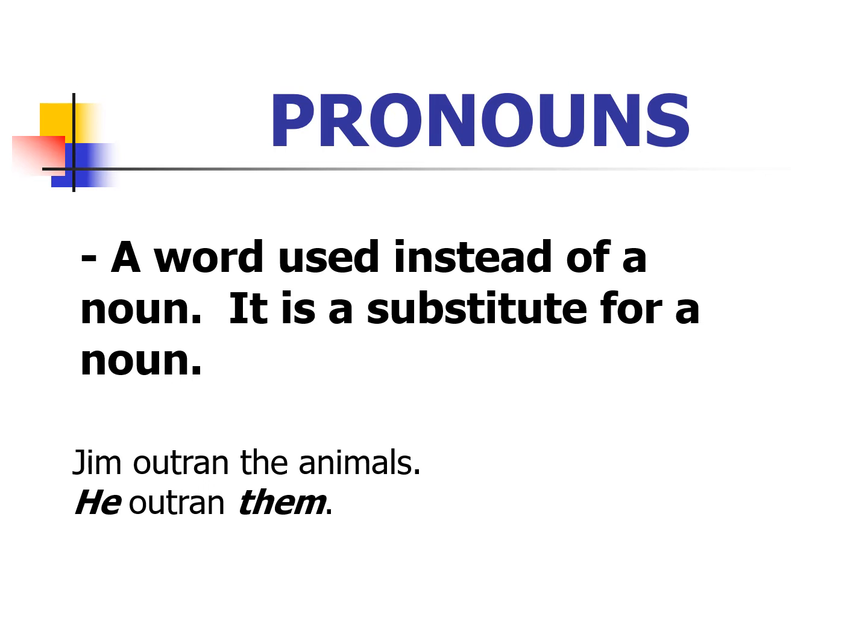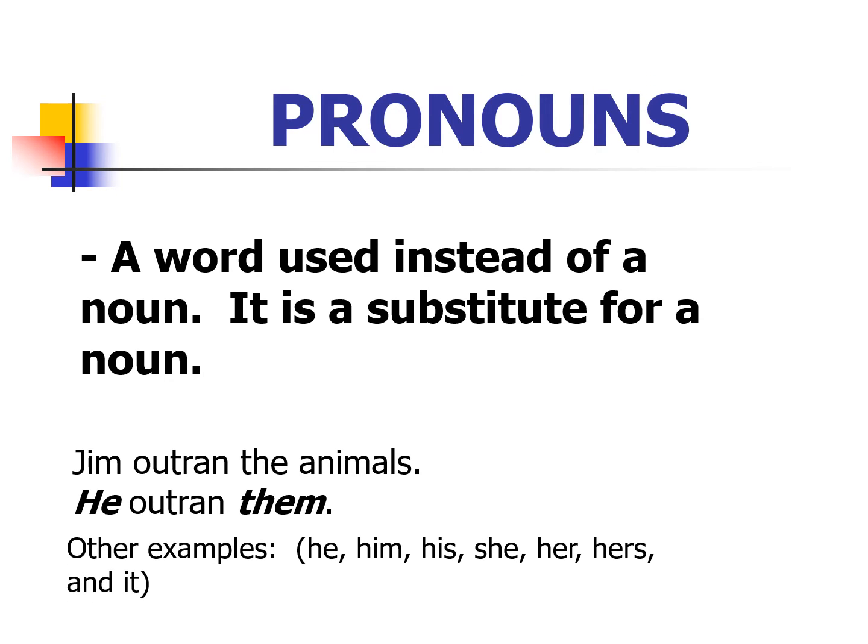Instead of the noun Jim, we can write he outran the animals. The animals is a common noun, so instead of the common noun, we can substitute it with them. Other examples are he, his, him, she, her, hers, and it.